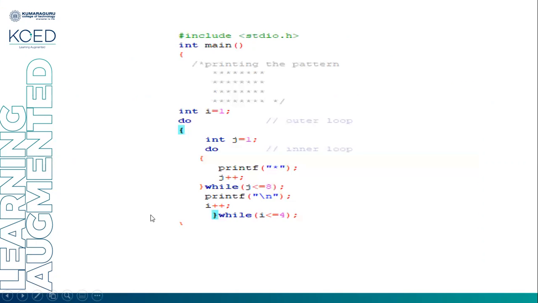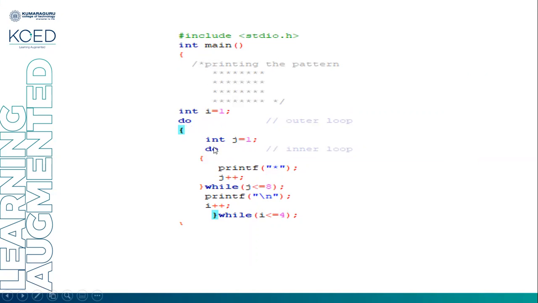We'll see an example for printing a pattern like this. We have to print 8 stars, and it contains 4 rows. We have to print a pattern like this. For this, I'm initializing an integer variable, integer i equal to 1. Within the do, I am declaring another integer variable, j equal to 1. It is only visible inside the do while loop. It is possible to declare a variable like this.